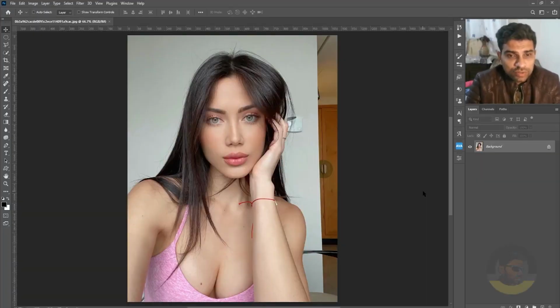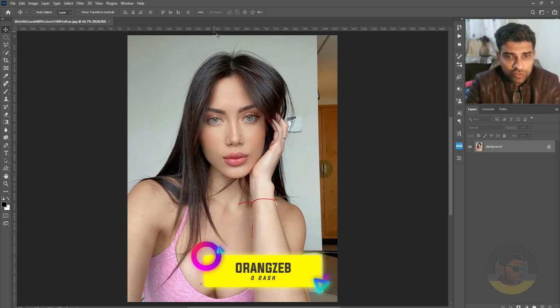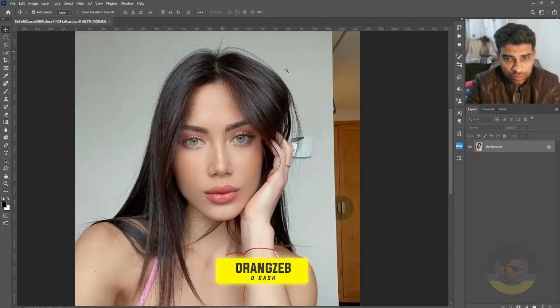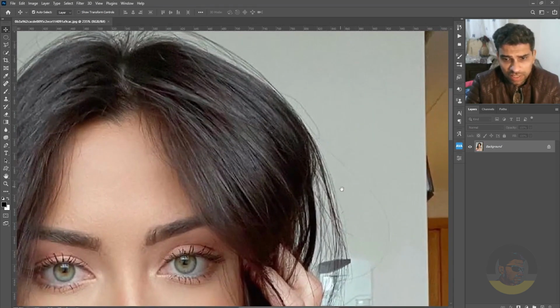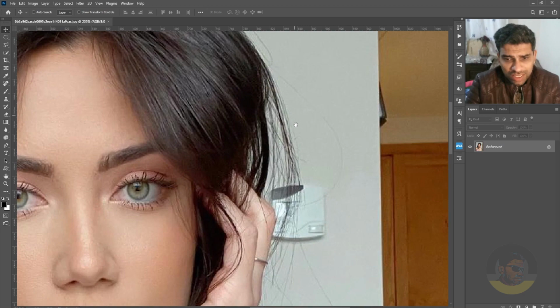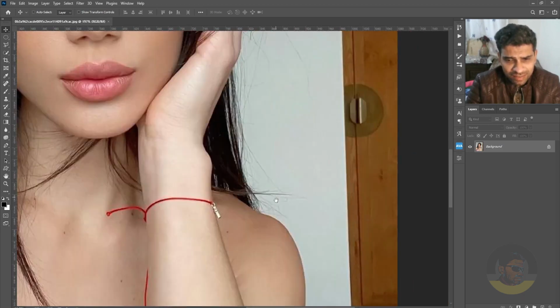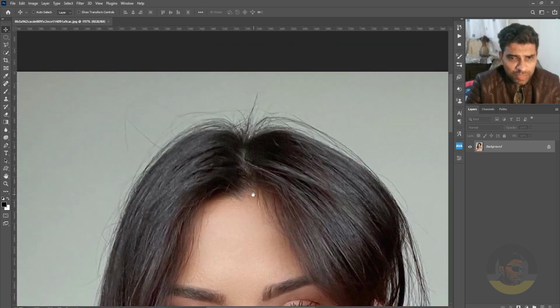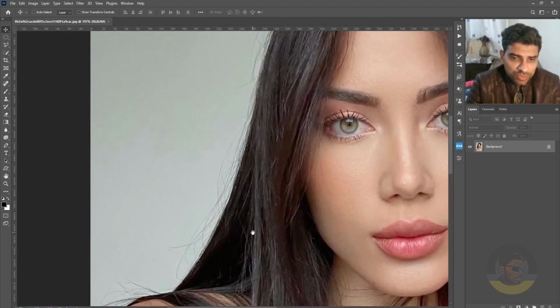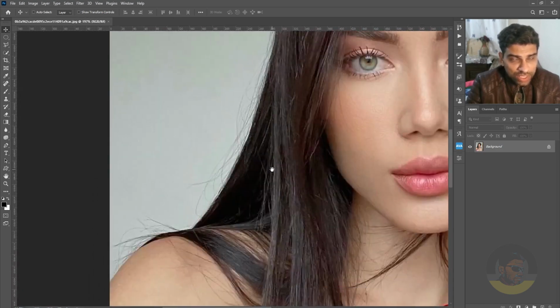Today I will teach you how you can remove stray hairs or stranded hairs inside Adobe Photoshop. So if we look at this image and zoom into the outside hair, you can see we have a lot of stranded and stray hairs all over the place. So it's time to remove this quickly without wasting any time. So let's get started.